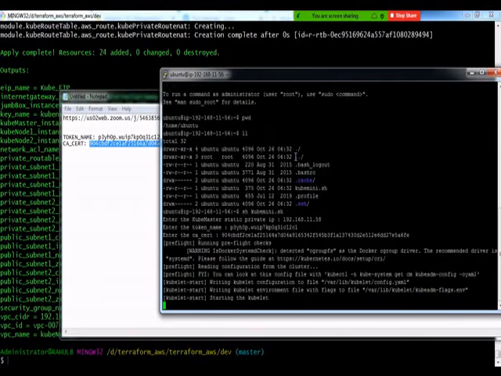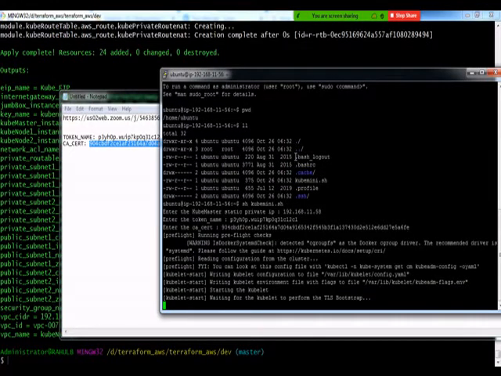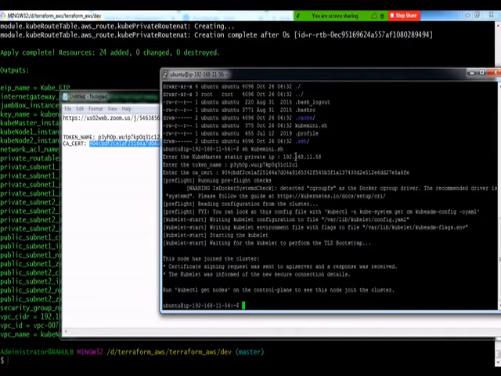I pass all this required value. Now the script is doing its purpose. It's going to install all the required things, and I got the message saying that the node has joined the cluster. You can check by executing the kubectl get node command.